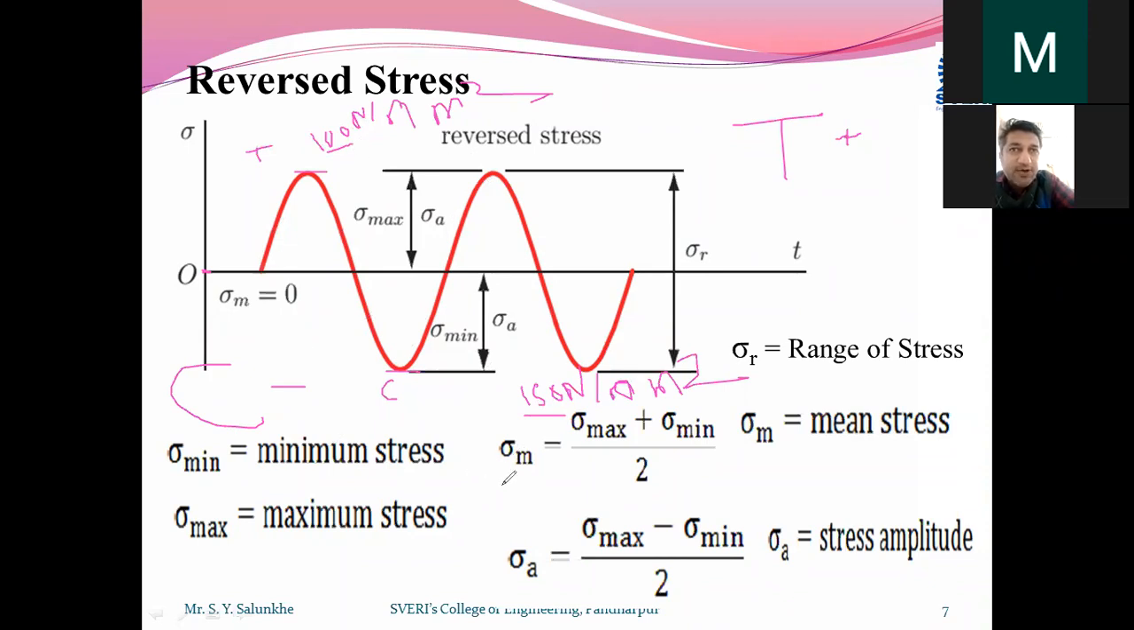Okay, the same formula we are going to use for calculating mean stress, that is the maximum stress plus minimum stress divided by 2. In this case, whatever sign we use for the compressive stresses, we have to apply it here mathematically.